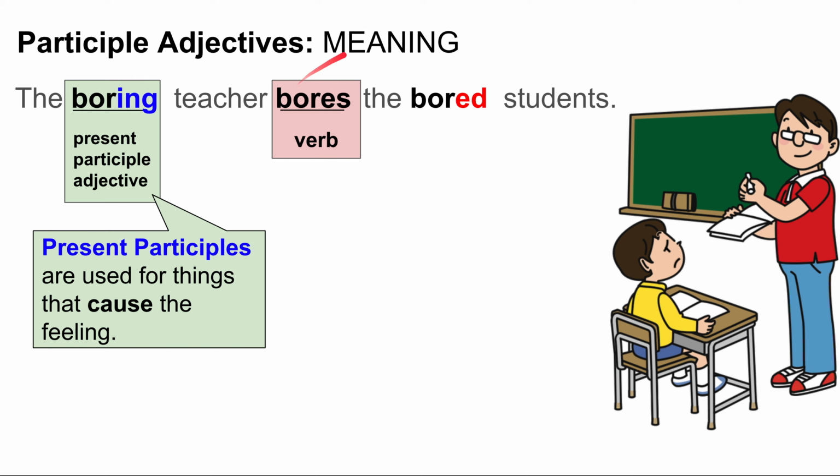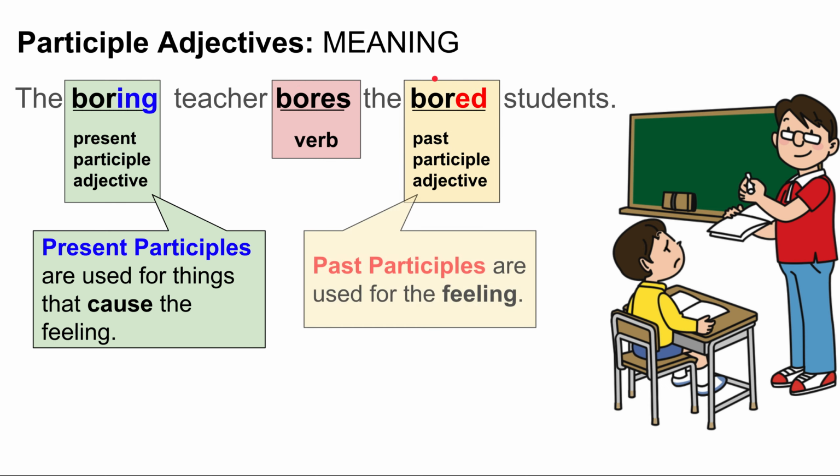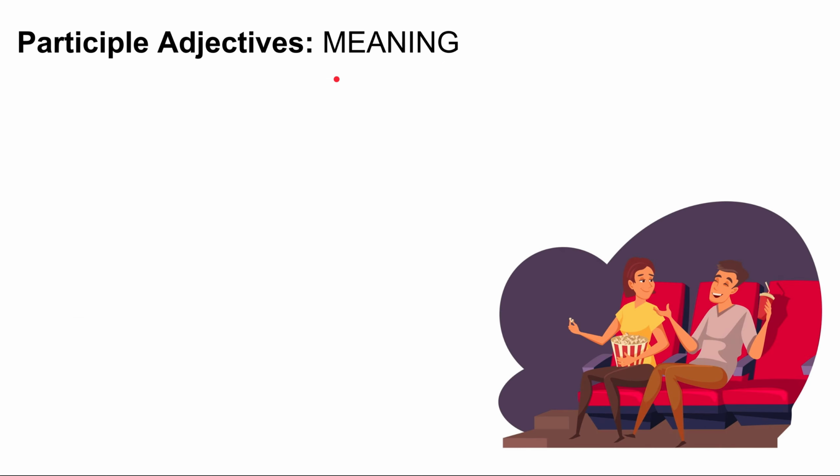And of course we have a past participle adjective and it describes the feelings. Past participle adjectives are used for the feeling. So, the bored students feel bored. Why do they feel bored? Because the boring teacher bores. Let's look at another example.